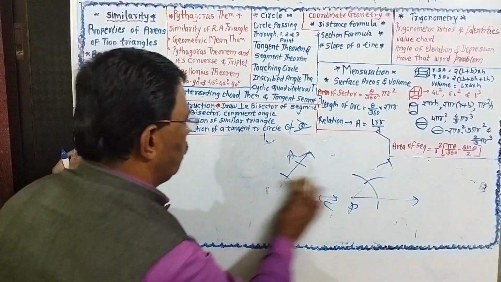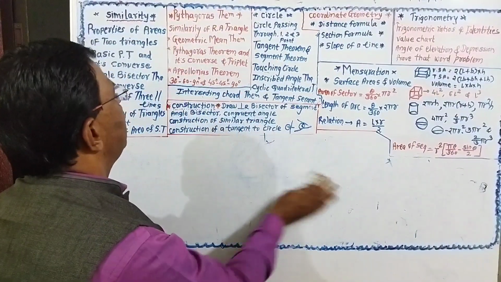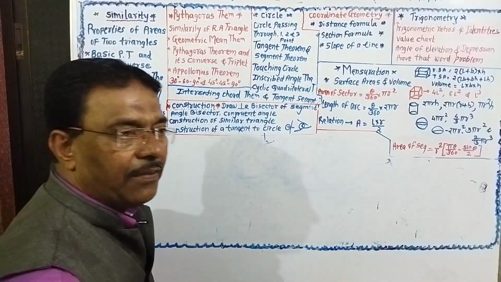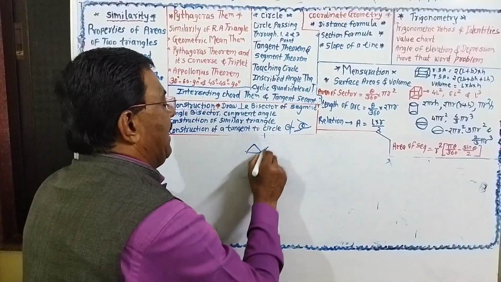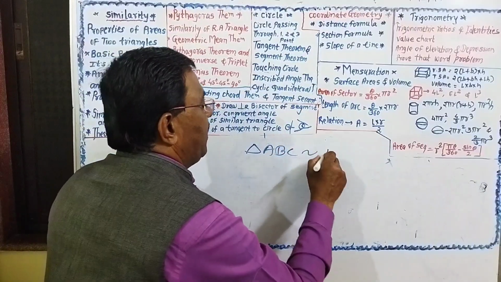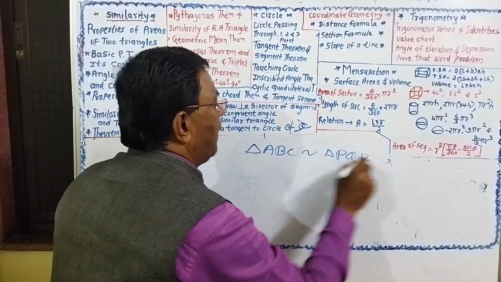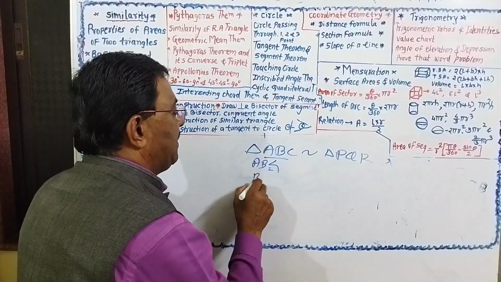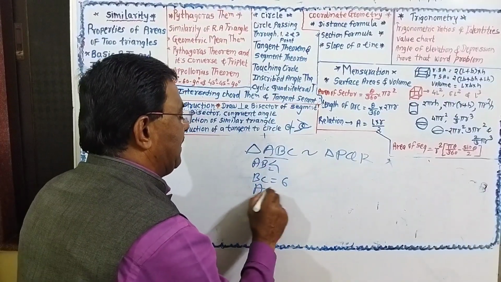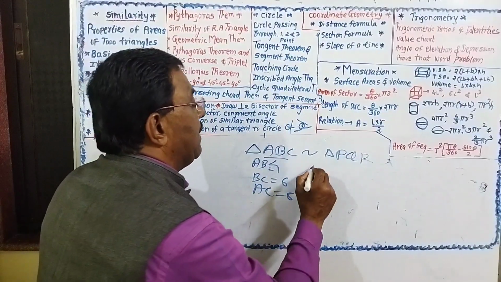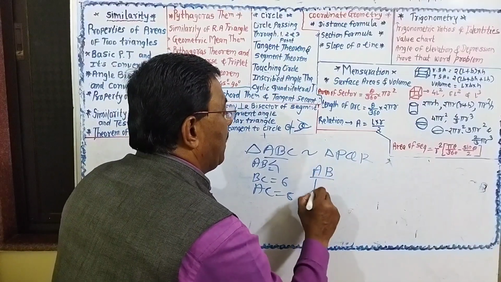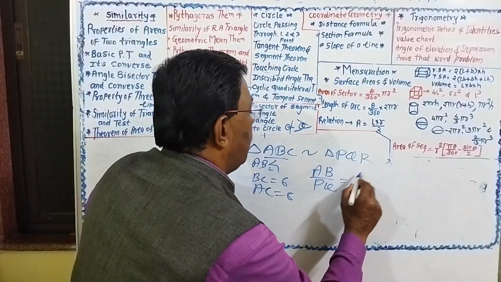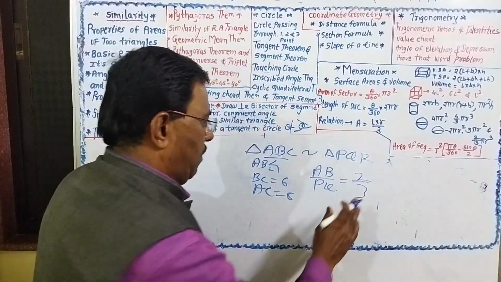Now we are going to the next construction. This is to draw a similar triangle. If triangle ABC is similar to triangle PQR, AB is equal to 4, BC is equal to 6 and AC is equal to 8, AB upon PQ is equal to 2 upon 3.